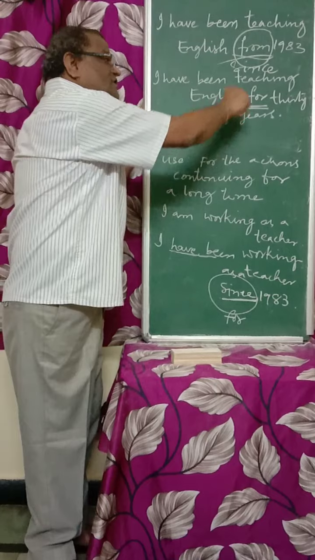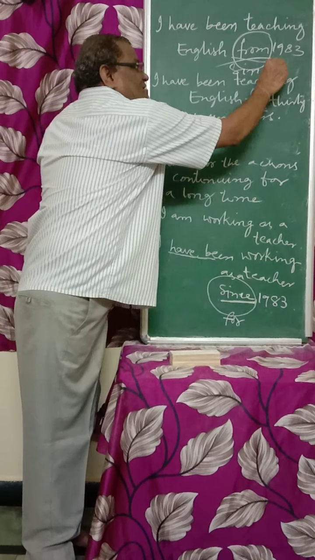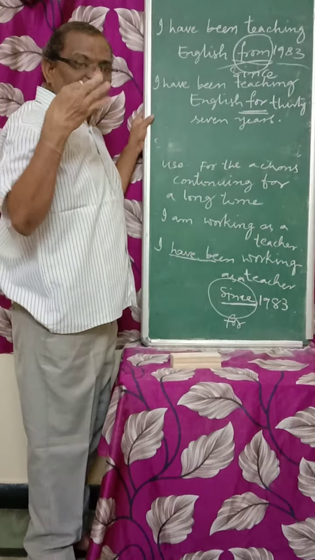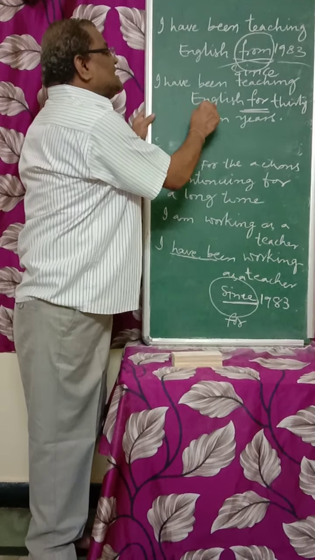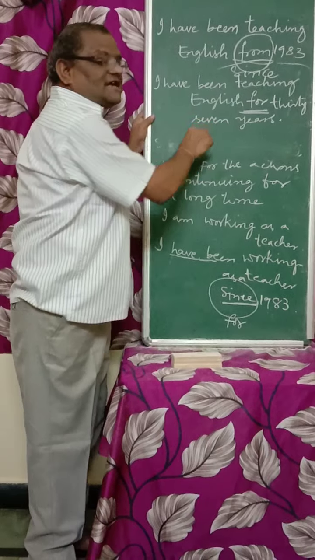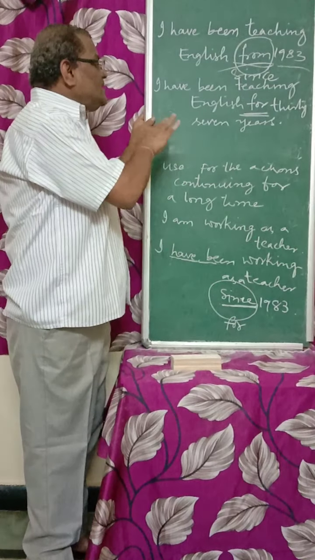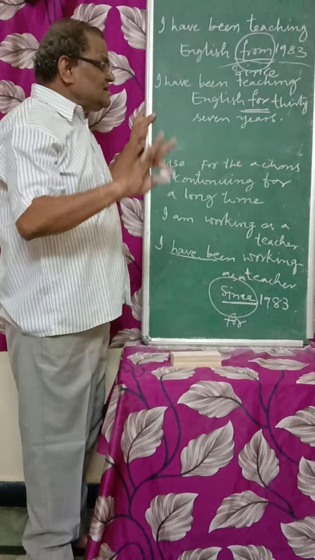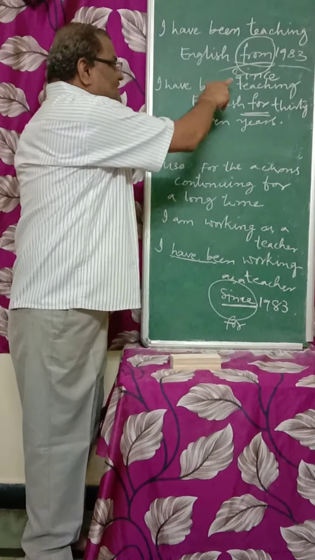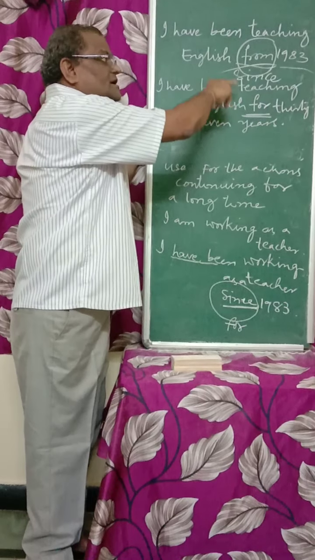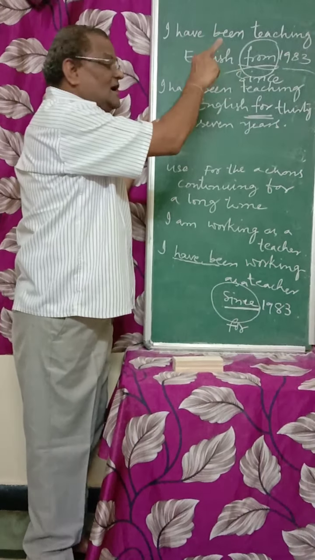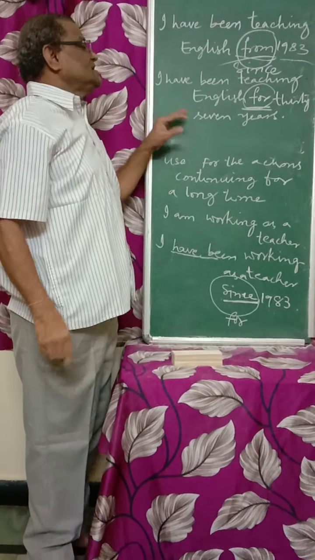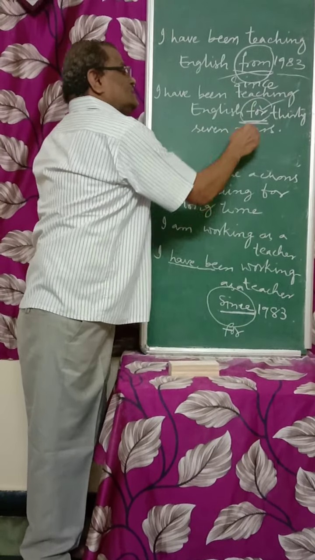Since is used when we say exact time, 1983 I said. When we don't mention exact time, I should not say I have been teaching English since 37 years. I should not say I have been teaching English from 37 years. From is not to be used, and since is not to be used. Since is used only when the exact time is mentioned. Otherwise, we have to use for. I have been teaching English for 37 years. This is correct, not from.